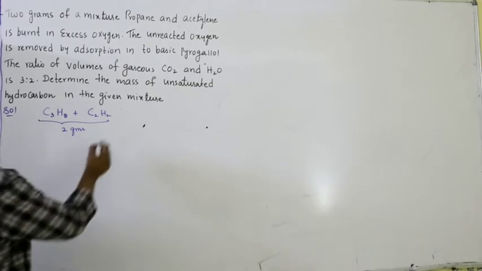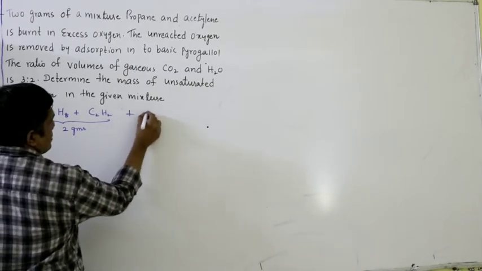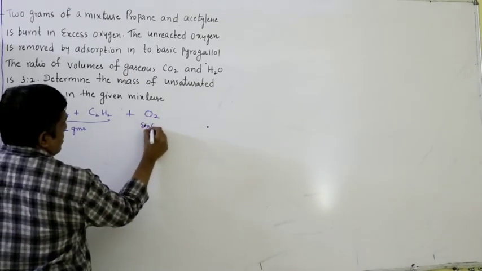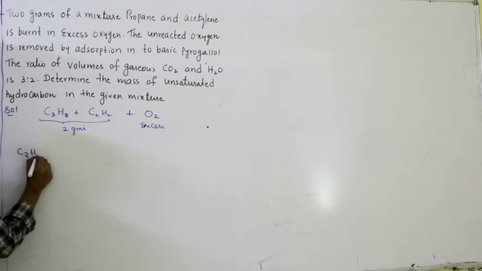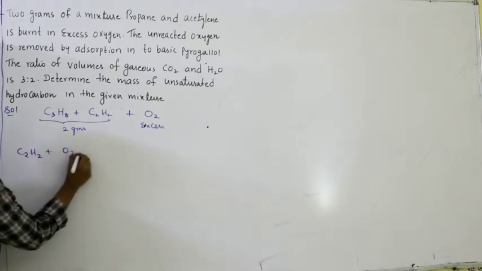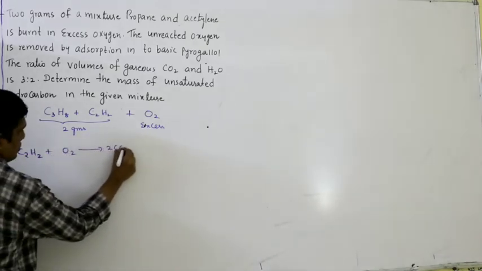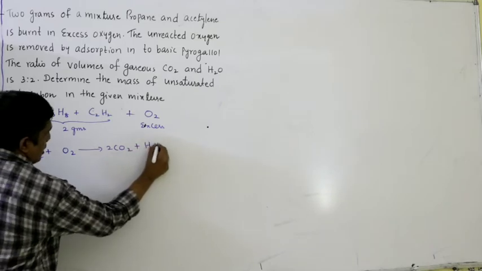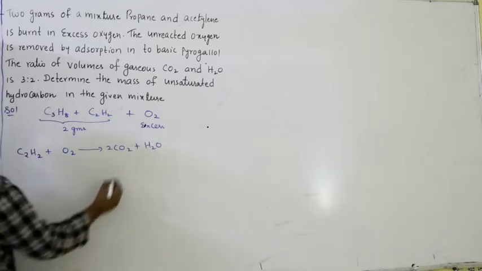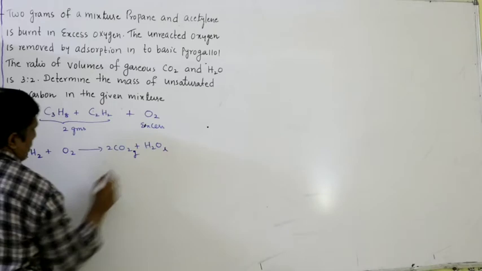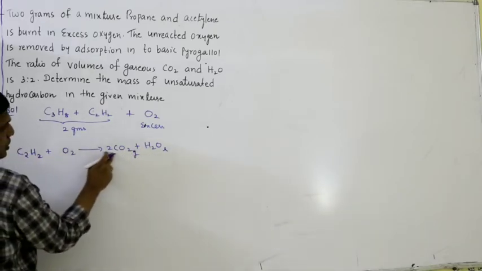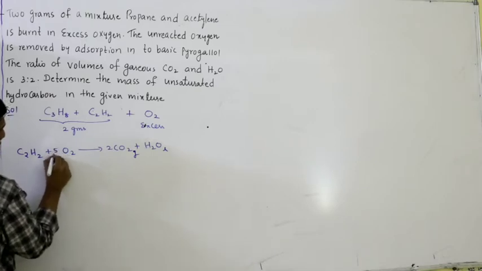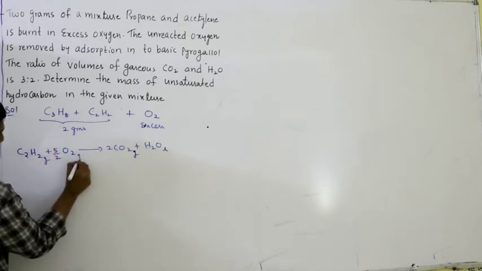It reacts with excess oxygen. You know what happens when it reacts with excess oxygen, right? So let us try to write the balanced equation. C2H2 plus oxygen gives 2CO2 plus H2O, right? 2 carbons, 2 CO2, 2 hydrogens, H2O, 4 plus 1, 5, so 5 by 2.